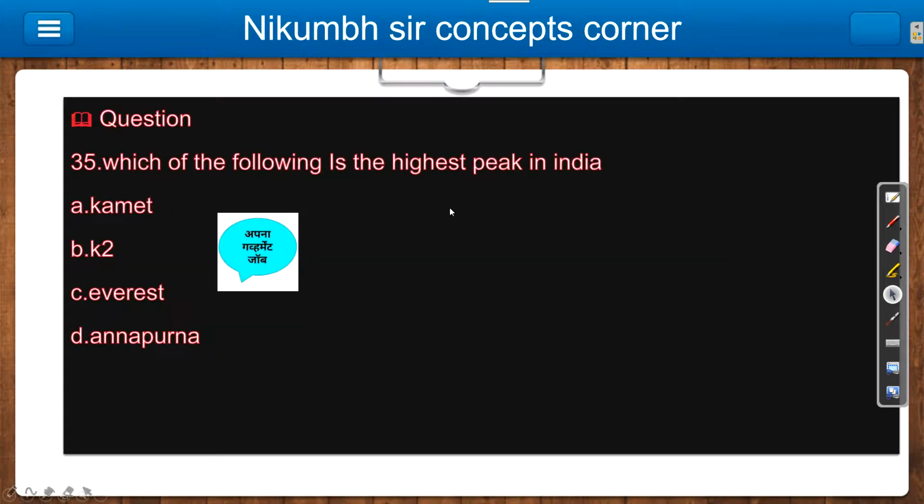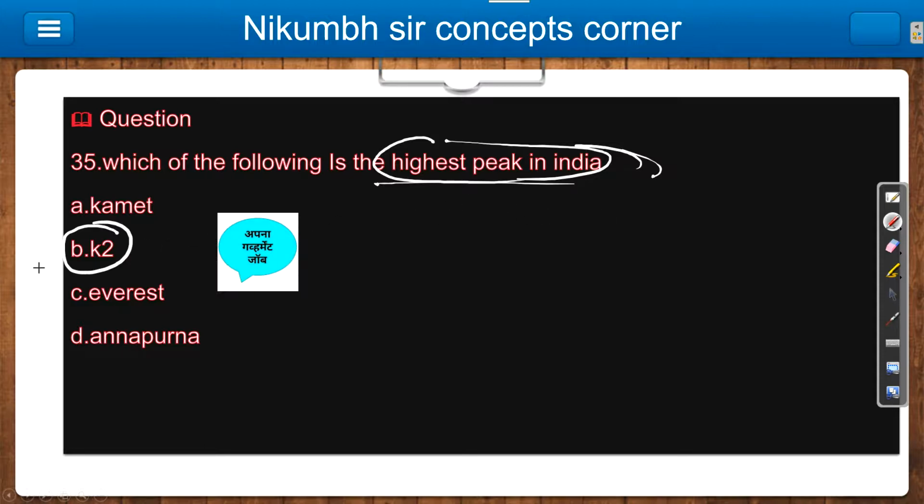This is the question: which of the following is the highest peak in India? A very important question. Just remember, they asked you the highest peak in India, not in the world. So in India the highest peak is K2, that is B. And Mount Everest is the highest peak in the world.